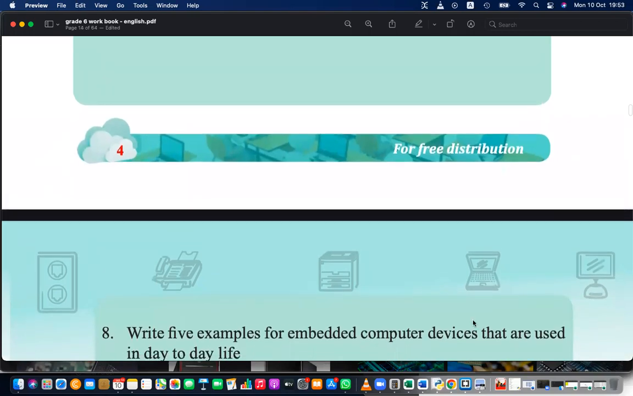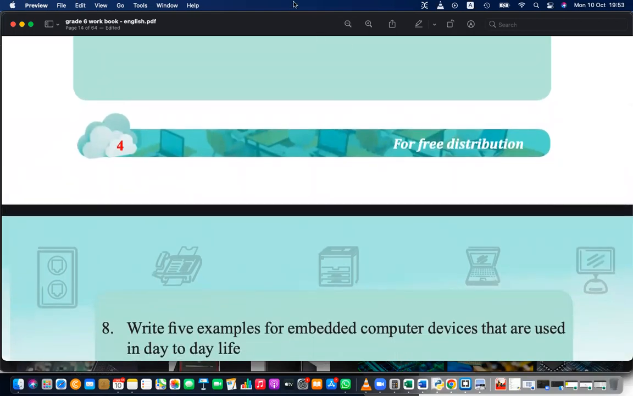Right, write 5 examples for embedded computer devices which we are using in day-to-day life. 5 embedded computer devices. Can you name 5? Five examples for embedded computer devices. Smartphone. Smartphone, exactly. It has a computer in it. There is an embedded computer. Anything else?